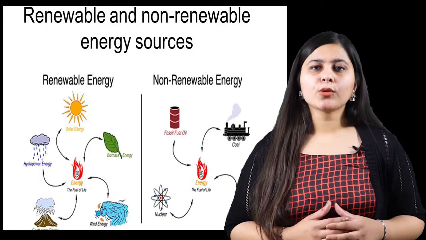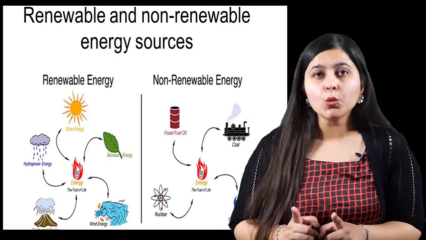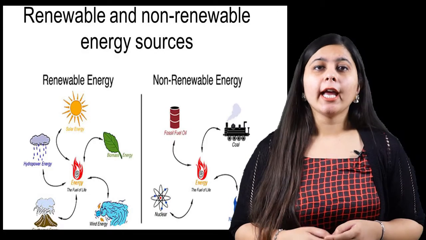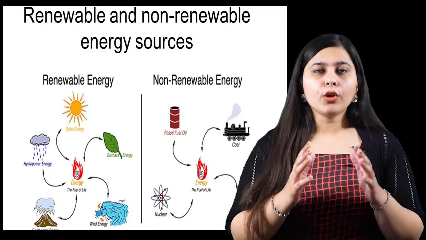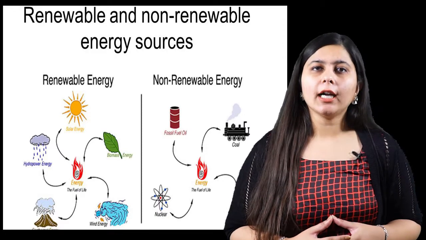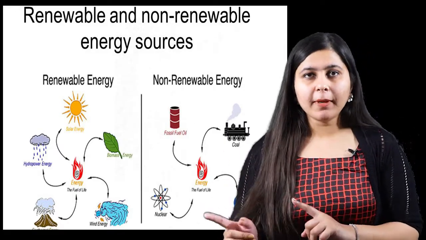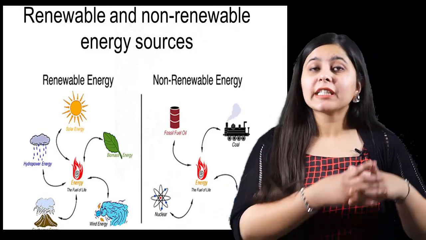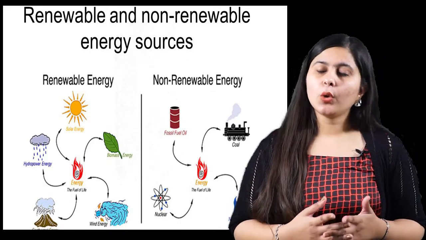So renewable sources of energy are the energy sources that can be reused and they do not get exhausted. Example: sun, air and water. Now the non-renewable sources of energy are the energy sources that get exhausted over a period of time, and they cannot be replenished easily if we are not using them judiciously. Example: coal and petroleum.